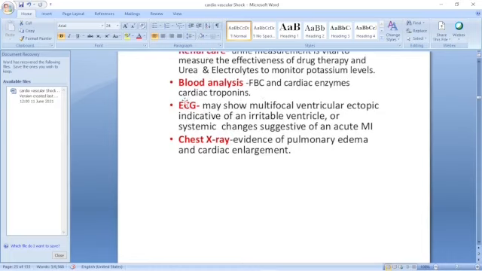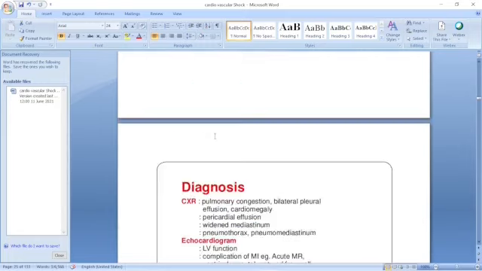Then ECG, to look inside the heart without opening the heart. That is the eye of the physician. That is important if there is a myocardial infarction or anything. It may show multifocal ventricular ectopics indicative of an irritable ventricle, or systemic changes, acute myocardial infarction, ST elevation, ST depression. Chest X-ray shows evidence of pulmonary edema and cardiac enlargement. That will be seen even in X-ray.